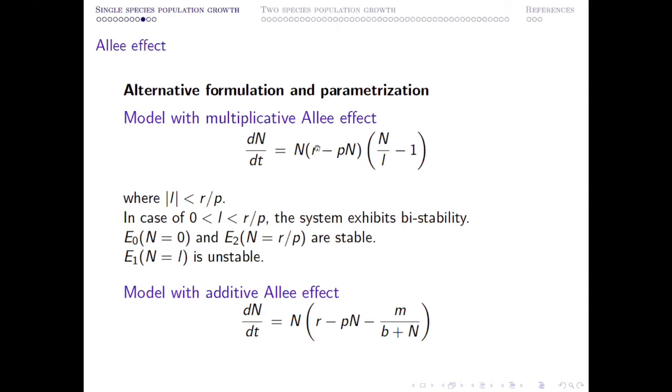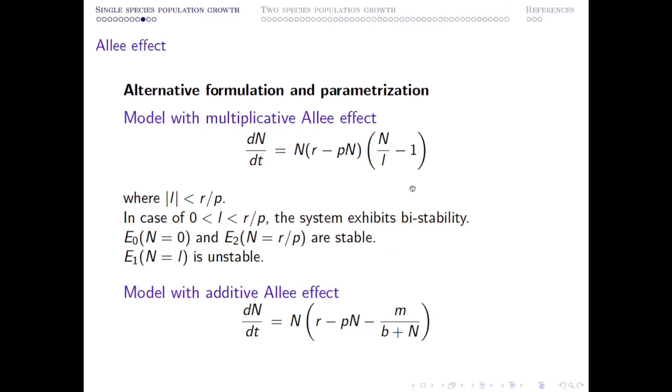If you look at the graph of this particular function, in case L is positive and satisfies this restriction, this per capita growth rate is negative whenever n is very close to 0. So that means in order to have a positive growth, a minimum population density, or a minimum number of individuals, is required to be present there. Otherwise, they will go to extinction.